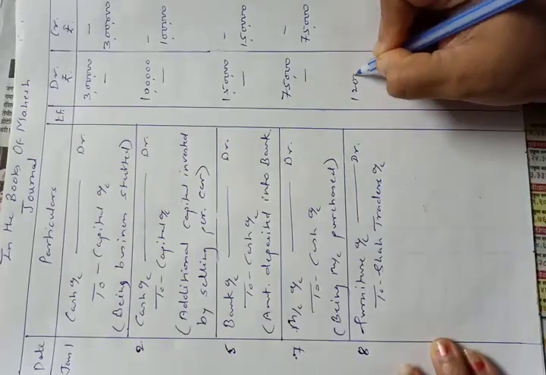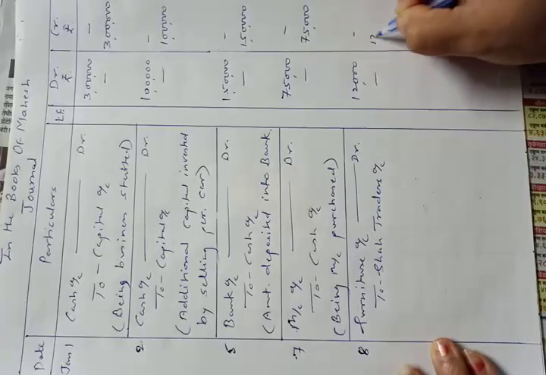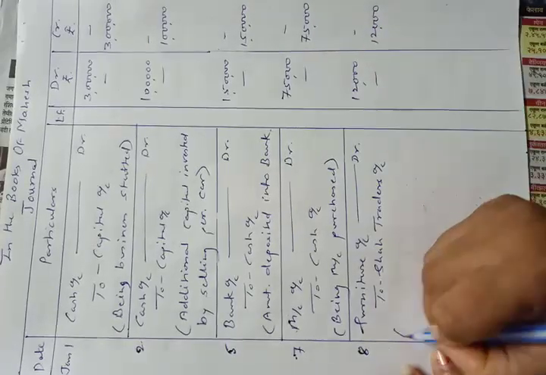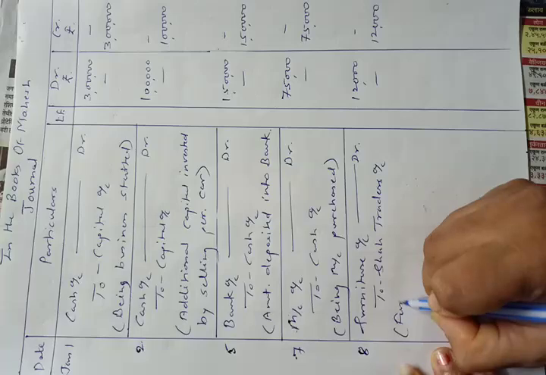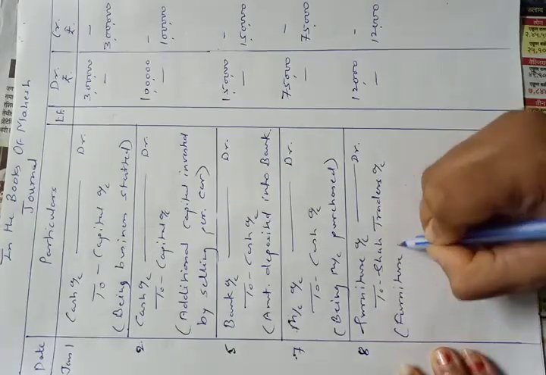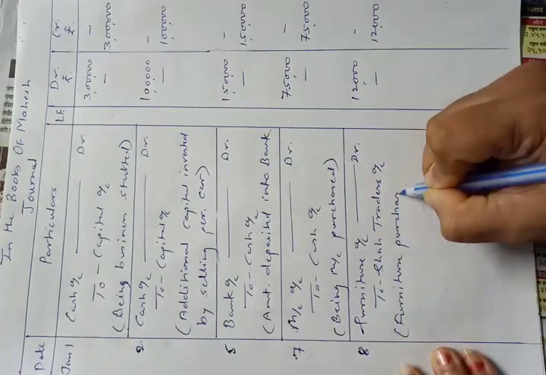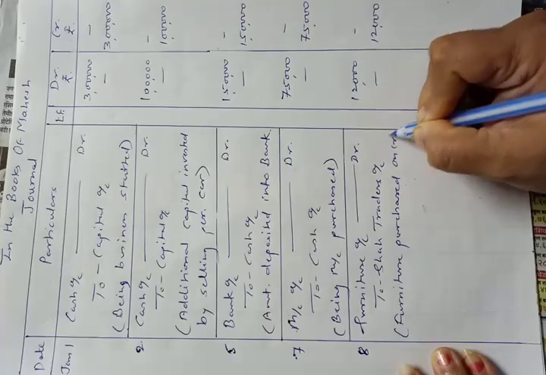Amount is 12,000. Furniture purchased on credit.